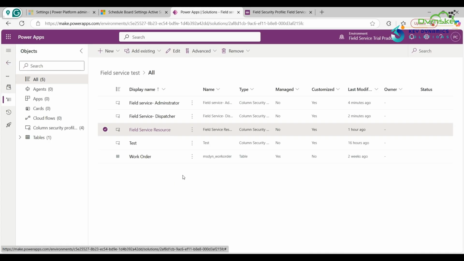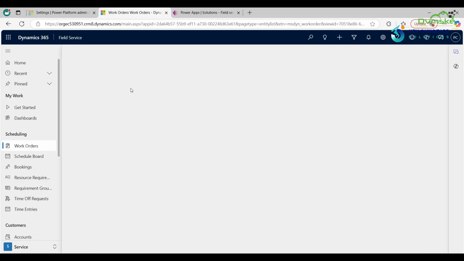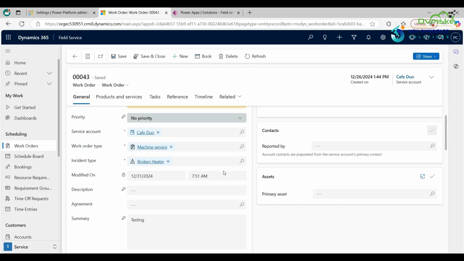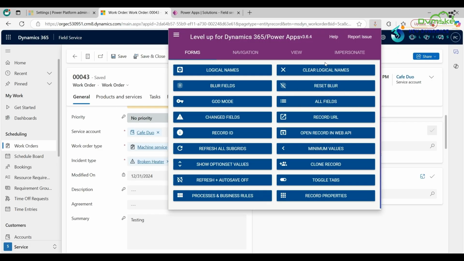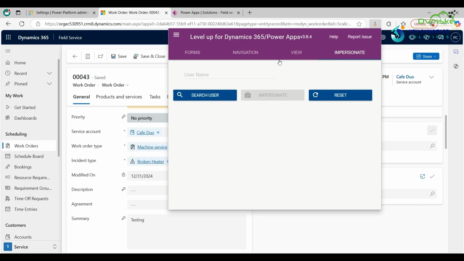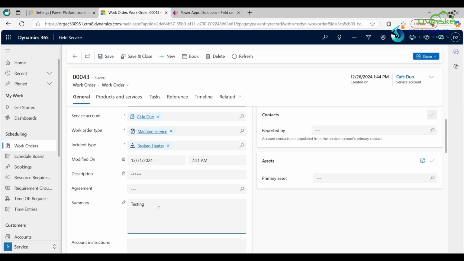Now go back to the Field Service application and first refresh it. Now I am using the Level Up extension for Dynamics 365 to impersonate the user. Click on that, then click on Level Up and then click on Impersonate, and search for the user demo2. Click on that and then click on Impersonate. Now the user is demo2. In this field, as you can see, I have read, create and update permission.